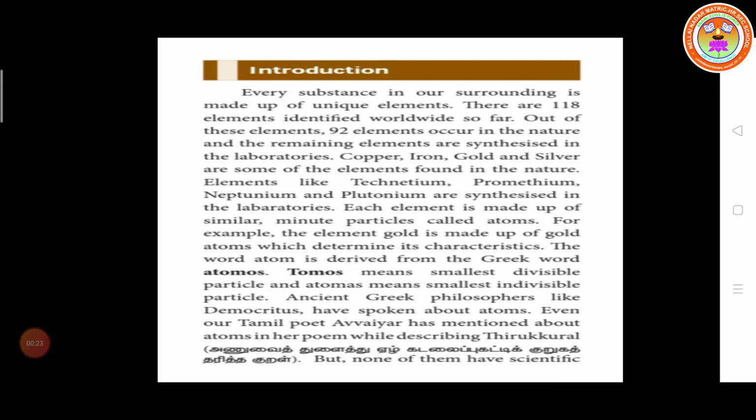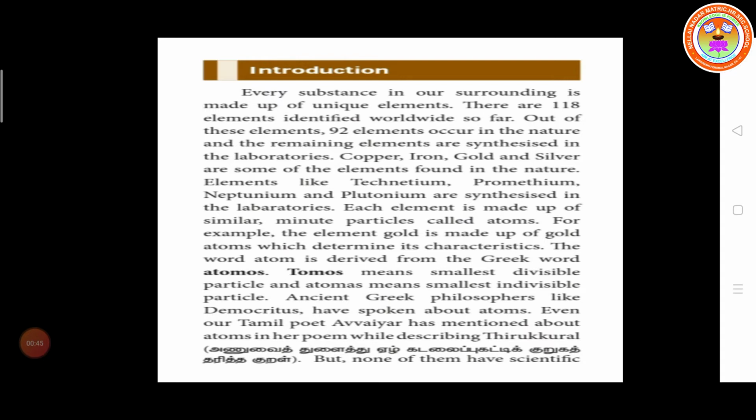Every substance in our surroundings is made up of unique elements. There are 118 elements identified worldwide so far. Out of these elements, 92 occur in nature and the remaining elements are synthesized in laboratories.